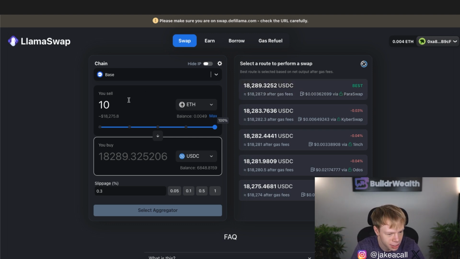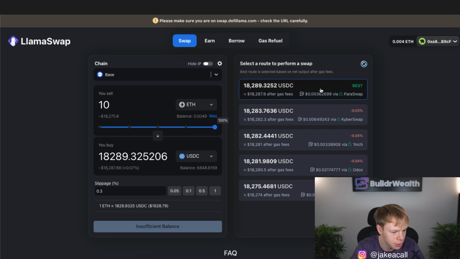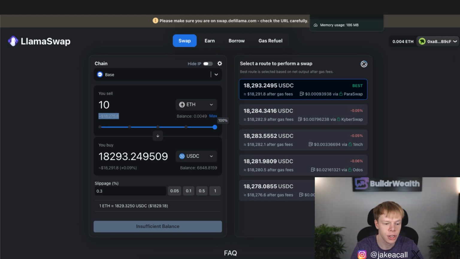So you can see this 10 Ethereum trade right here is going to be 18,289 USDC. And that's basically the equivalent of what Ethereum is currently worth, essentially. So I'm essentially paying $0 in fees right here just by using this aggregator. And that's because there are so many liquidity pools out there for stuff like Ethereum to USDC. Some of them are going to have price impact, basically. And realistically, there's some form of arbitrage here that's keeping the price in check.